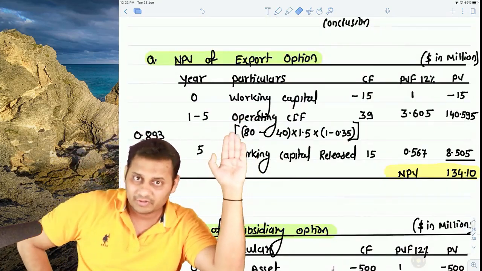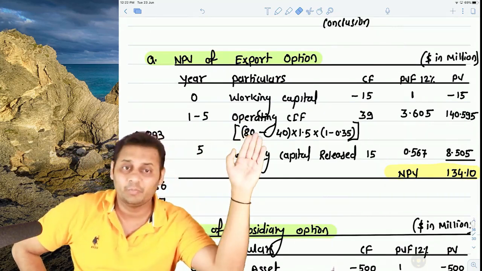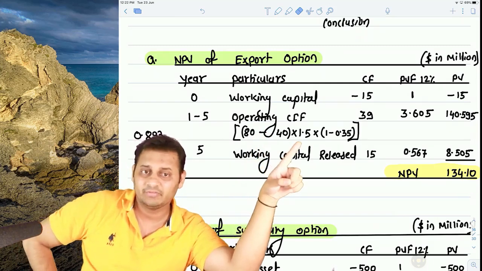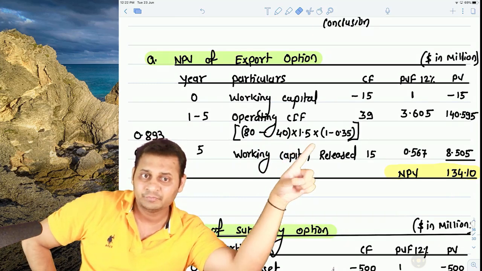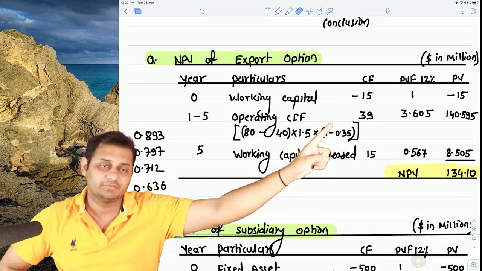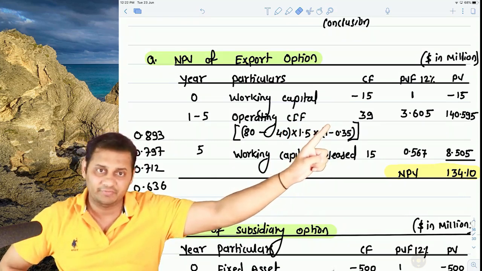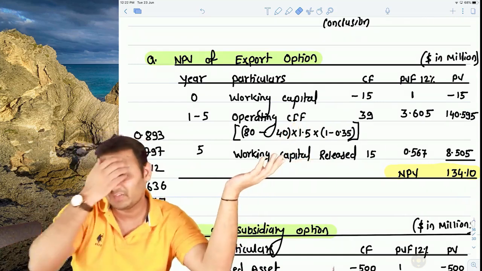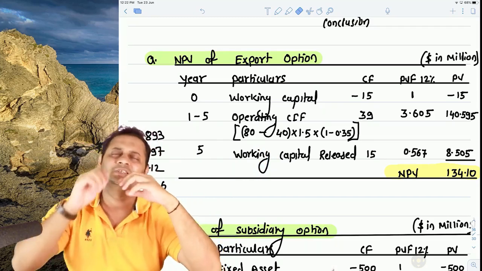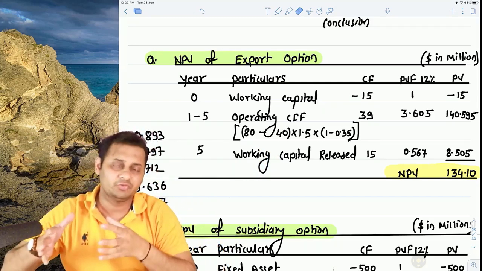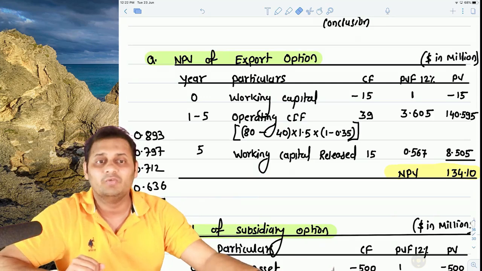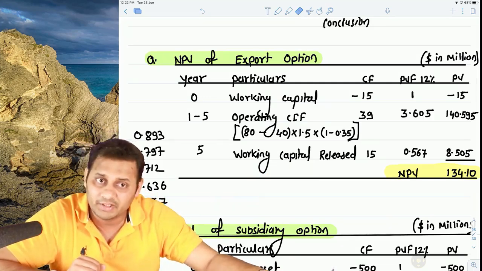First of all, working capital was there, 15 million. Okay. Then came the operating cash flows. We sold every unit at $80, variable cost $40. We'll be selling 1.5 million units. So this is a contribution, less 35% tax rate. So every year we would generate after tax cash flow of $39 million. For 5 years we calculated the present value, and at the end of 5 years what will happen? This working capital will get released. Always remember that working capital is not an expense, it is just put in the business in the beginning as a cash outflow, and when the business is over you take it as a cash inflow. We did that, and the NPV of the export option came to $134.10 million.